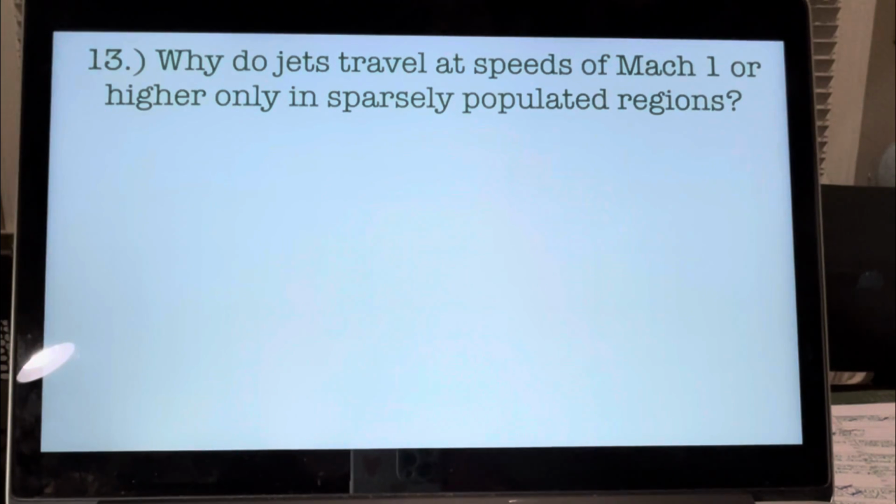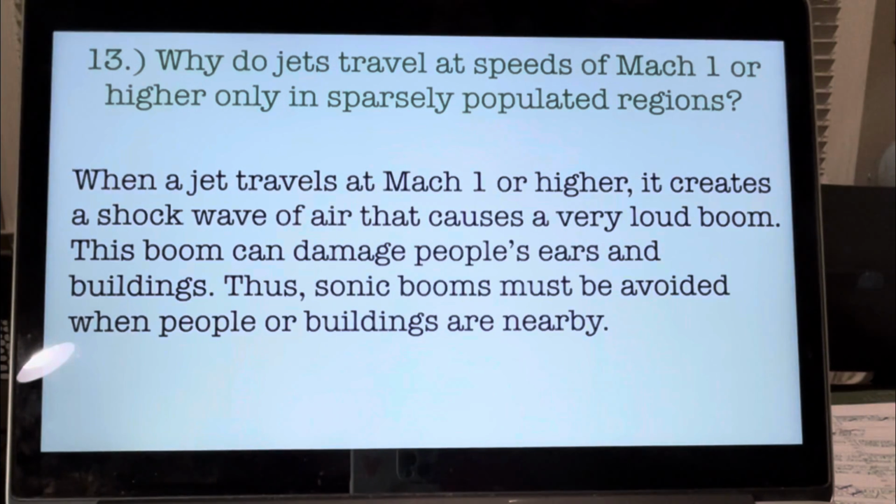Number 13. Why do jets travel at speeds of Mach 1 or higher only in sparsely populated regions? When a jet travels at Mach 1 or higher, it creates a shock wave of air that causes a very loud boom. This boom can damage people's ears and buildings. Thus, sonic booms must be avoided when people or buildings are nearby.